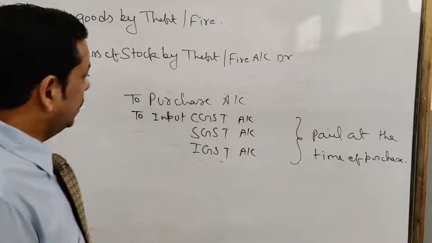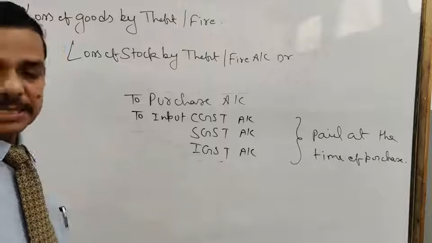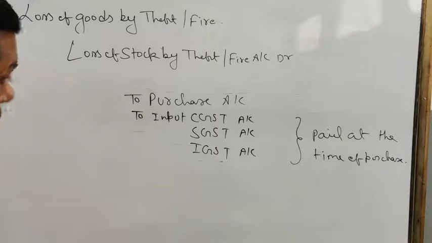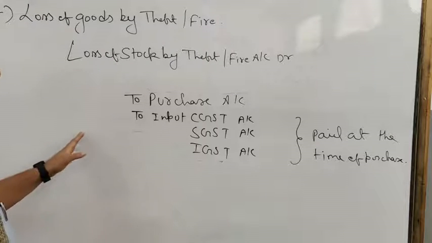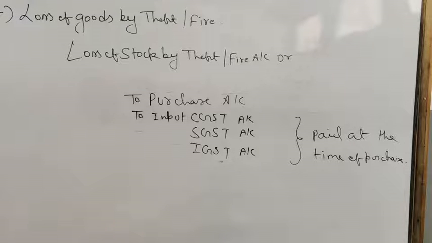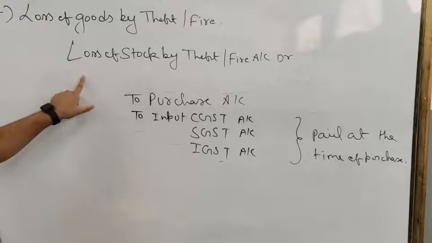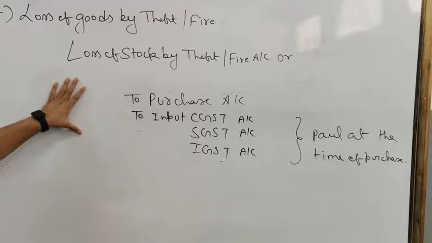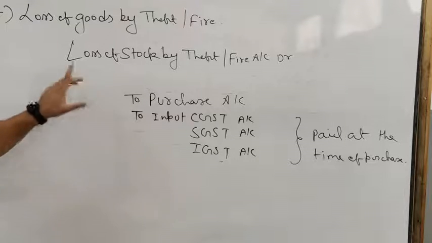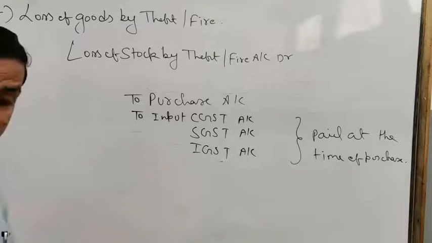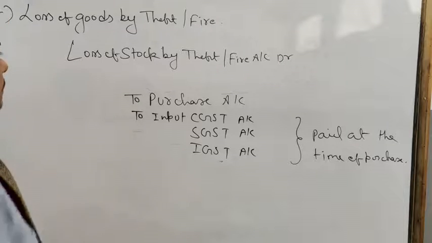So GST is required to be reversed at this point also. As I told you, there are two cases of loss of goods by theft or fire: when the goods are insured and when the goods are not insured. This is the common entry, passed in both cases.